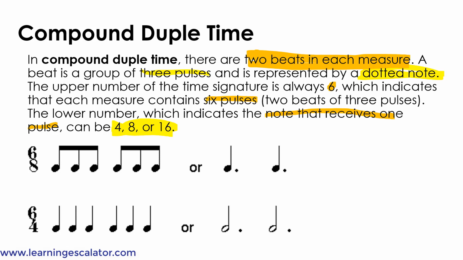So in 6/8 time, there are 2 groups of 3 eighth notes, and in 6/4 time there are 3 groups of quarter notes. In the top example they're eighth notes because there's an 8 as the bottom number. In the second one they are quarter notes because there's a 4.